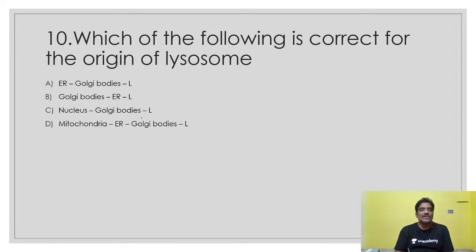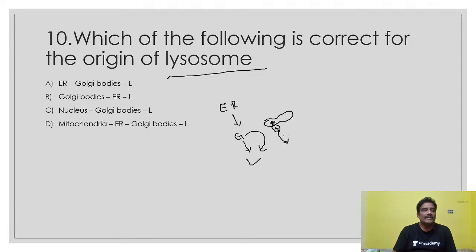Another bit here. Which of the following is correct for the origin of lysosome? How are these lysosomes originated? You see, first the endoplasmic reticulum, as I already told you, then the Golgi body, then lysosomes. From the Golgi complex only, these lysosomes are developed. Modified proteins are packed here, and in the form of lysosomes they are released. So the answer is Golgi body. The other options B, C, D are all wrong.